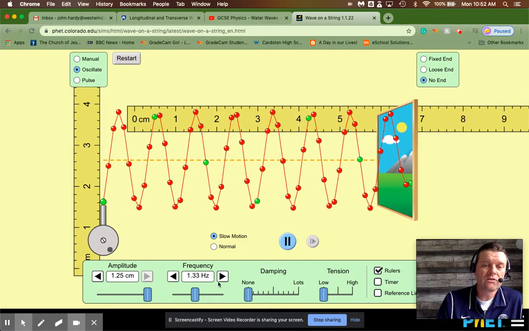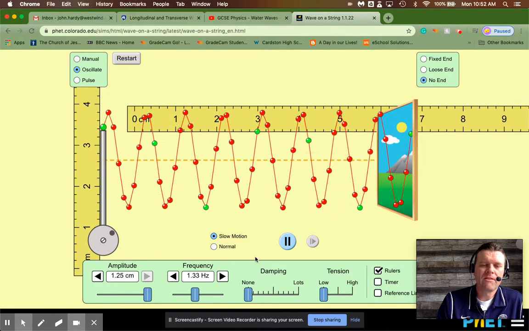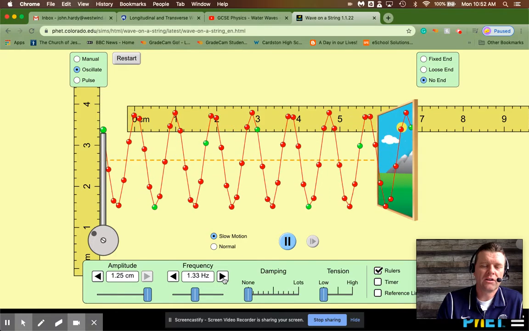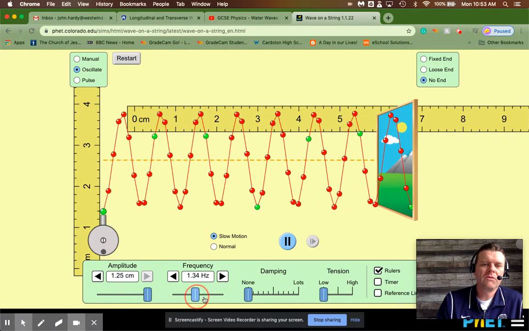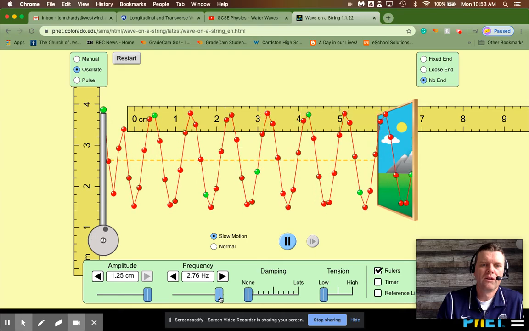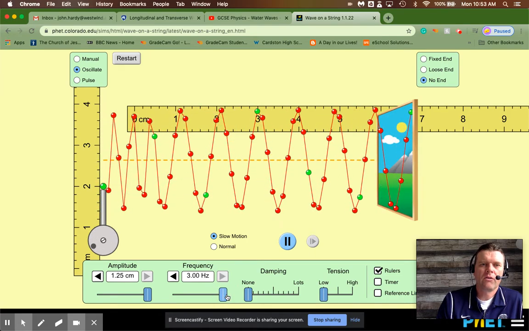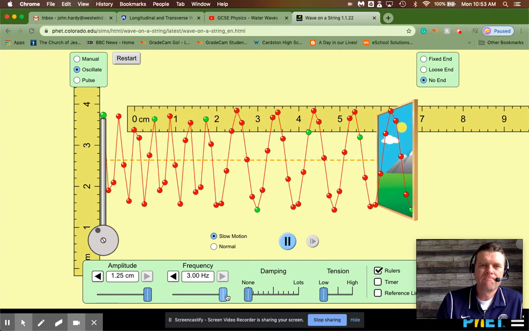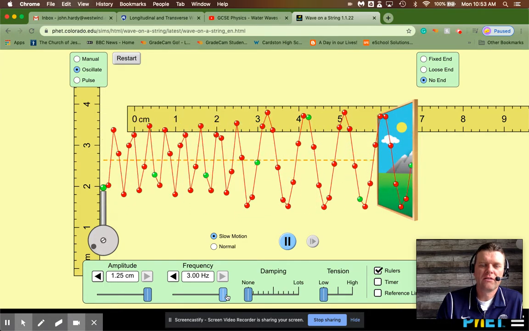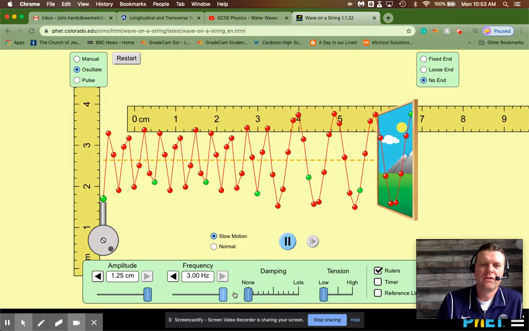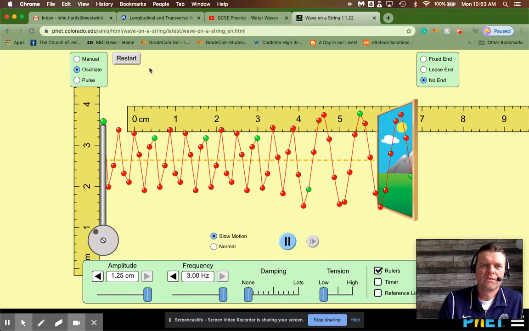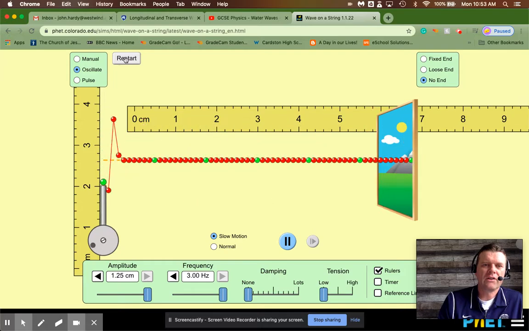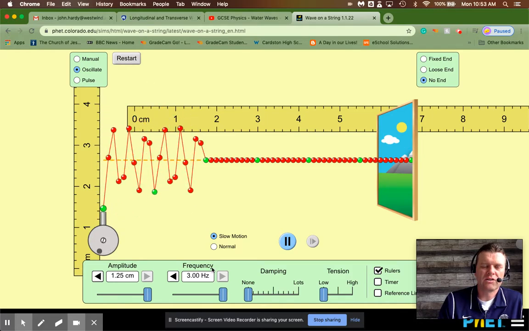Now, if I start changing the frequency, then that's going to affect the velocity. So actually, let's put the frequency up quite a bit higher here. If I change the frequency, oh, that just looks kind of messy now. If I change the frequency, that changes the wavelength as well. See, now the wavelength is much less.